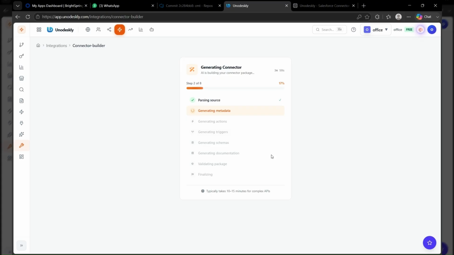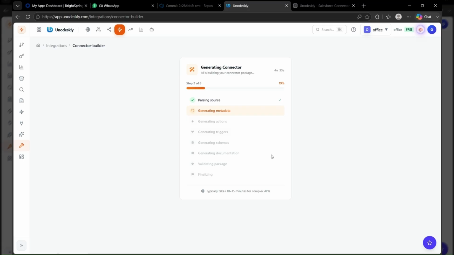For example, we can start with a webhook trigger, receive a pet ID, pass that value into the generated getPet node, process the API response, and send the result to another application or service. The generated connector is not separate code, it becomes a native part of the Unodeskly workflow experience. Now let's execute the workflow. Unodeskly resolves the selected credential, prepares the request using the generated endpoint and parameters, sends the request through the integration pipeline, communicates with the Petstore API, receives the response, and makes that response available as workflow data for subsequent nodes.